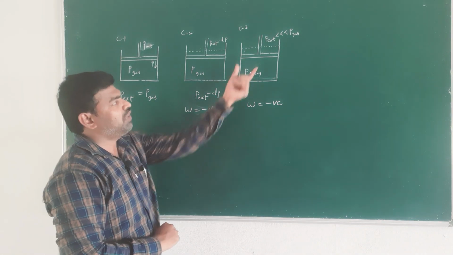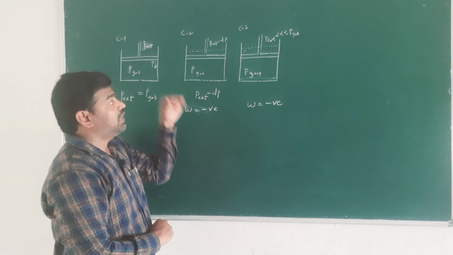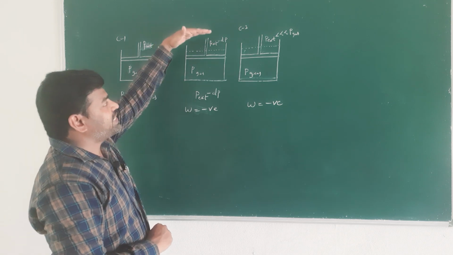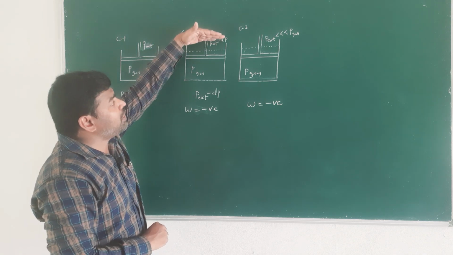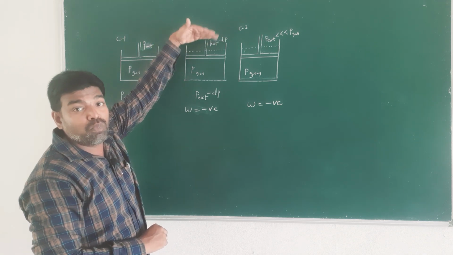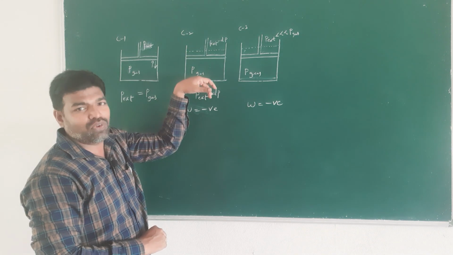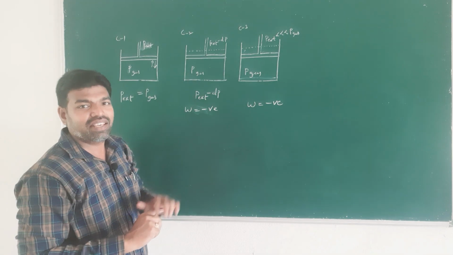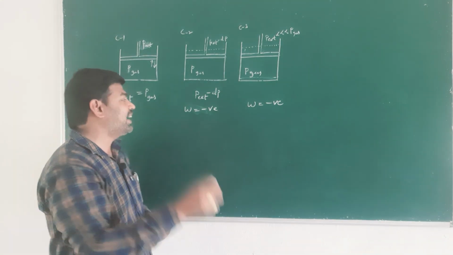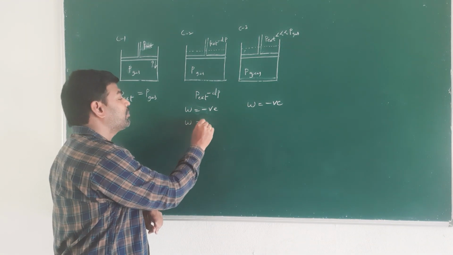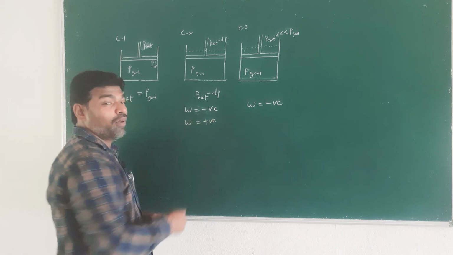Because the volume, the capacity factor, changes. For example, if the pressure on the piston is more than the driving force, that is, the pressure of the gas, in such a case work is done on the system, and we assign a positive sign.